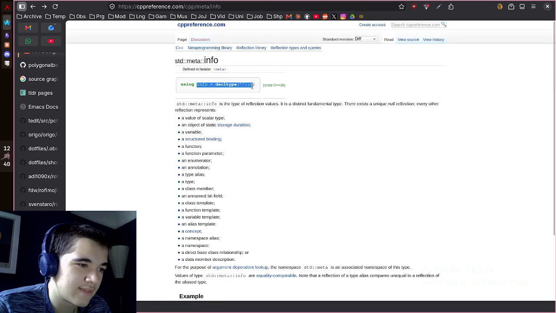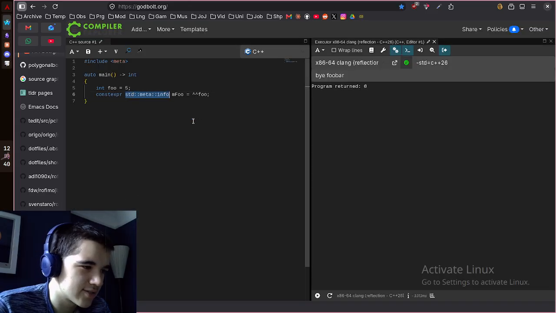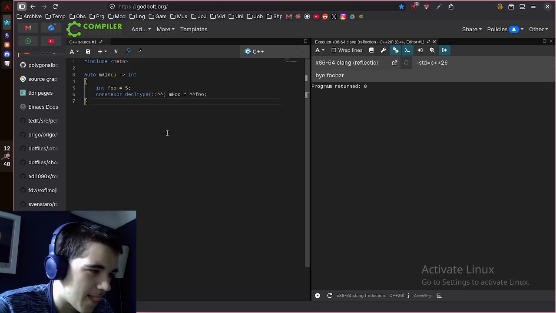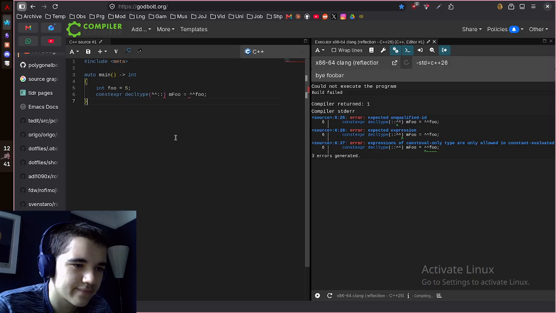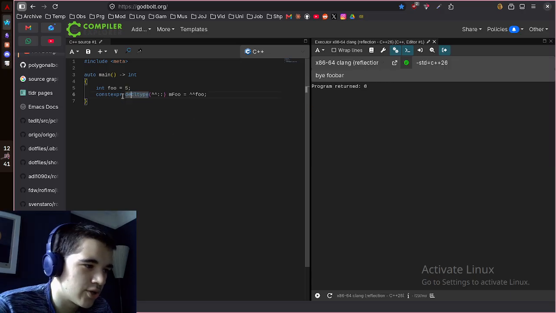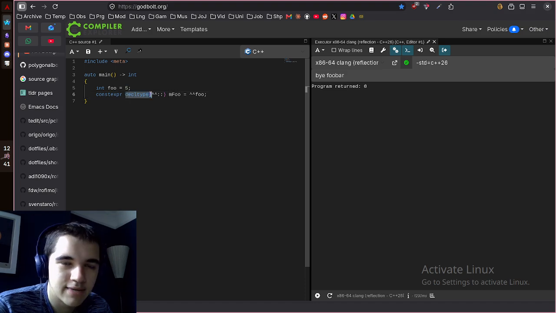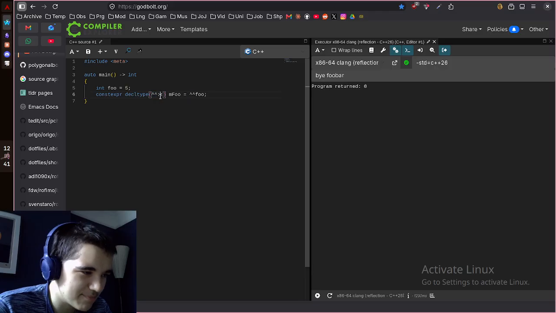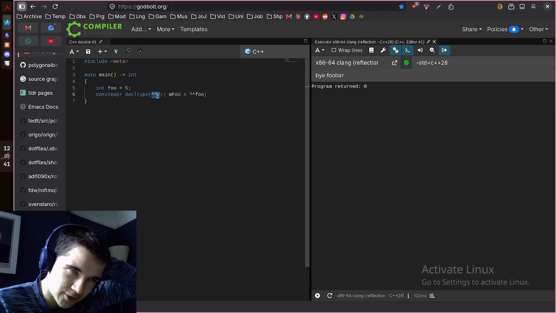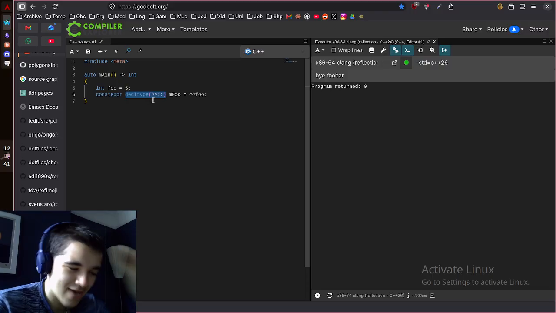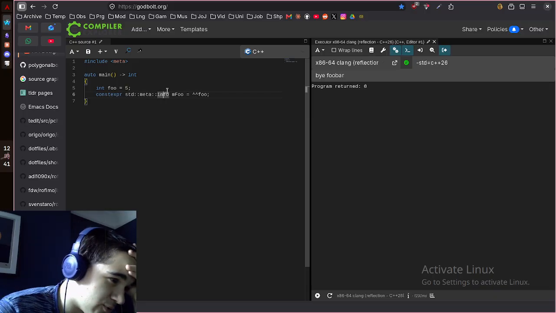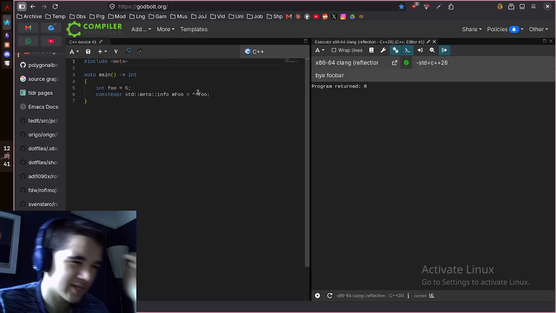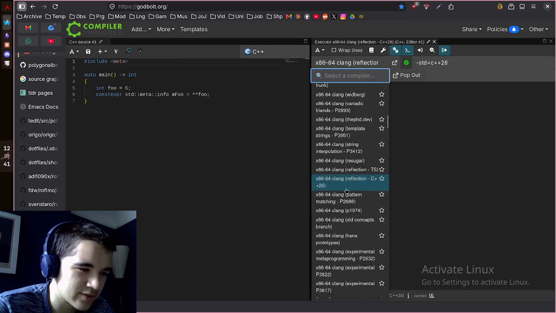Oh, so the actual thing itself is literally just this. So if I take decltype with this, it should work. Ooh, that's backwards, I think. I think it's like this. Yeah. So notice how the std::meta::info thing is literally just this, which is the type of a reflection over the global namespace or something like that. I don't know. I don't fully understand how it works. I listened into it before and it wasn't particularly easy to understand, but yeah, there's reflection anyway.